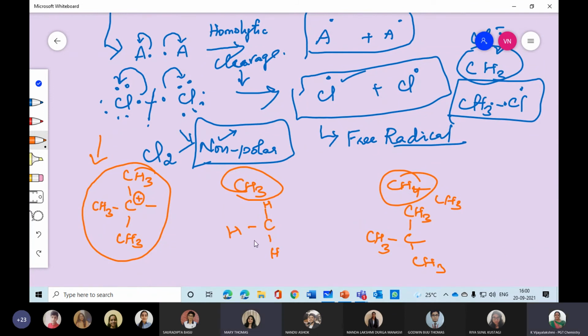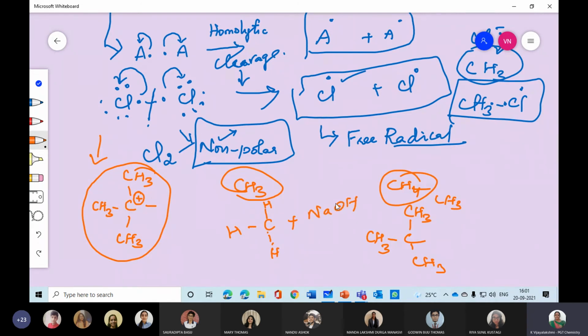Hydrogen, it is more stable. I'm giving one small piece of information for you. See, this is only the sigma bond, and moreover, it is hydrogen. Suppose I am giving NaOH, for example.